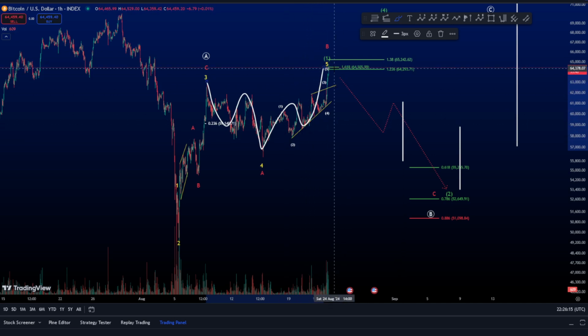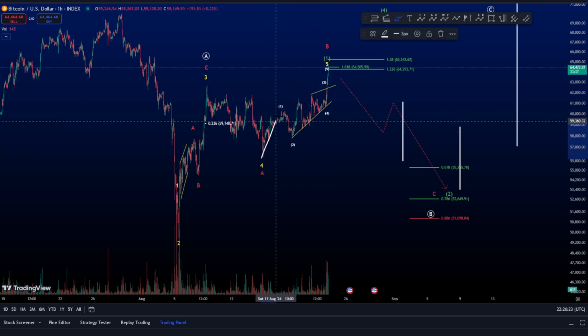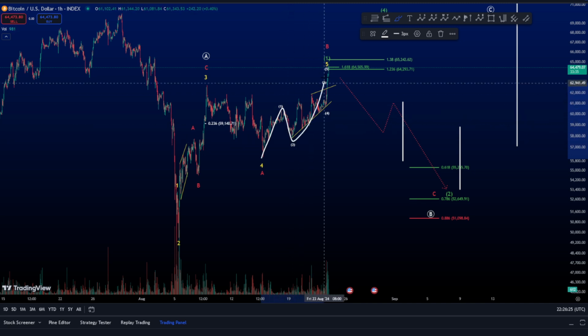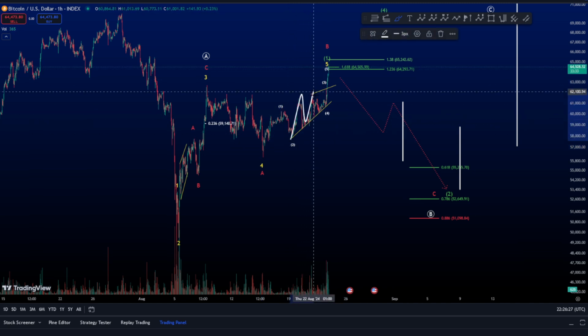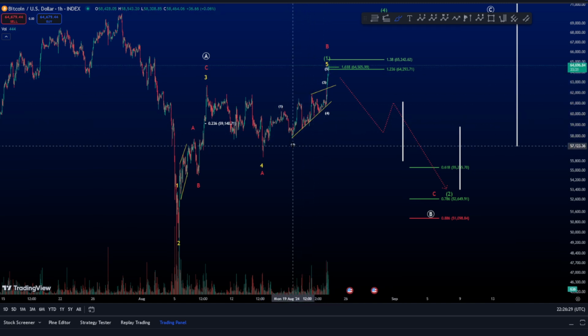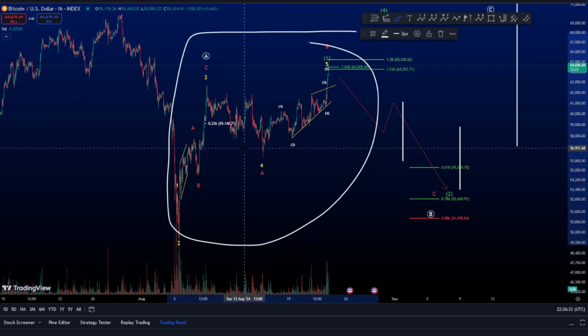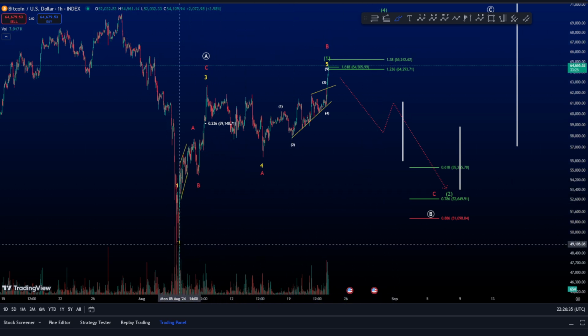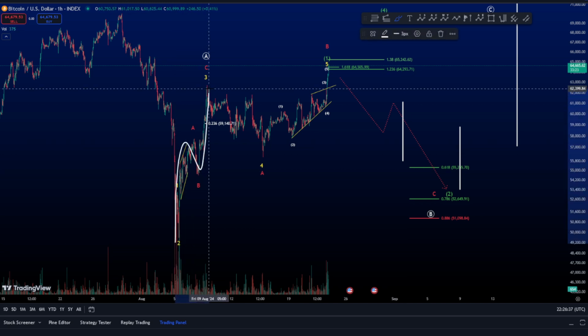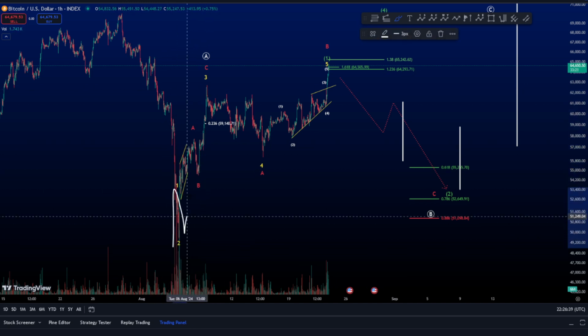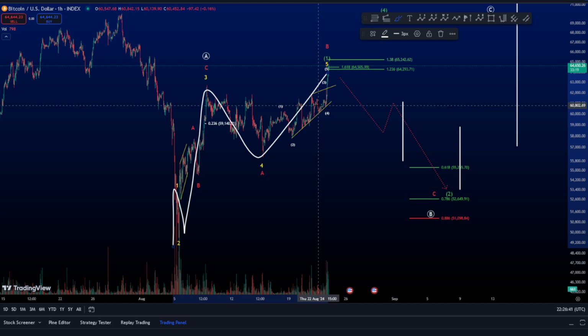Now you will tell me, okay, but this is an impulse, we counted it as an impulse. I would say yes, but don't forget this can also be counted as A, B, and a C. We can see an impulse here with 5 waves up as well. So it's very tricky, of course. Everything happening now is very tricky, like the combination of 3 waves here, and that it can be counted as an impulse as well.